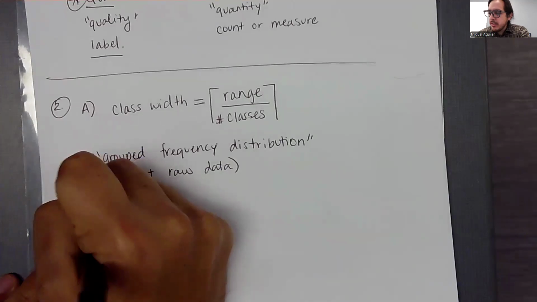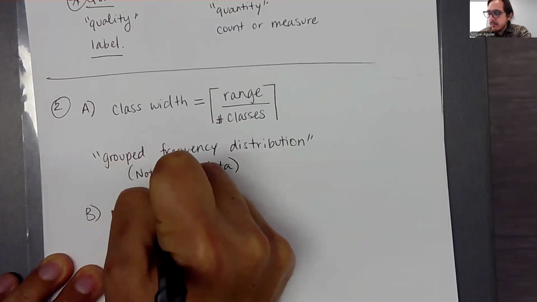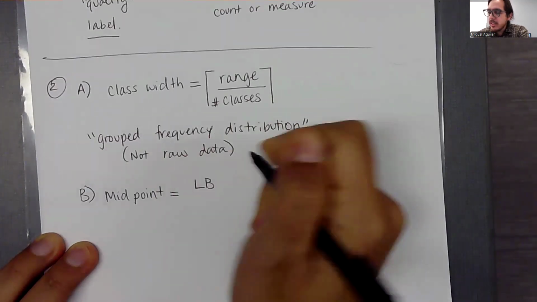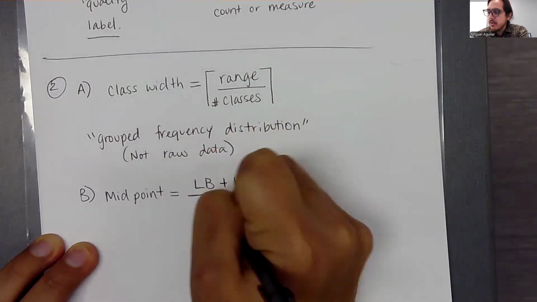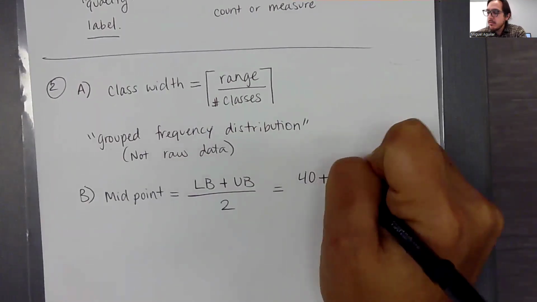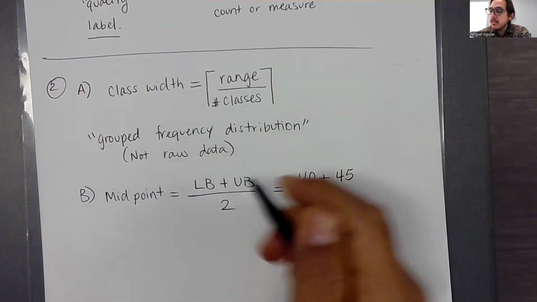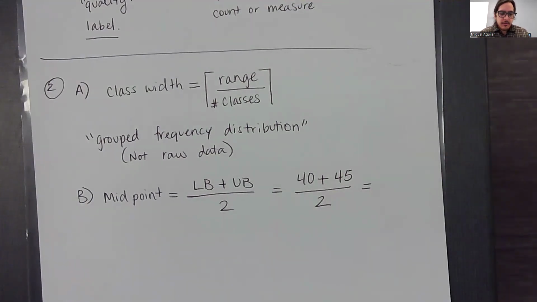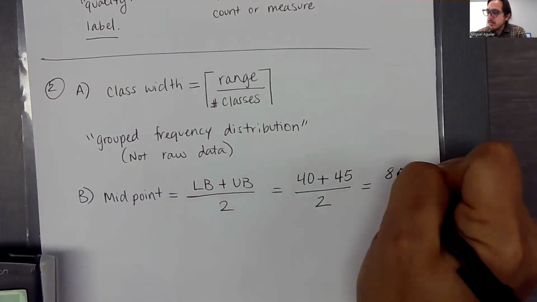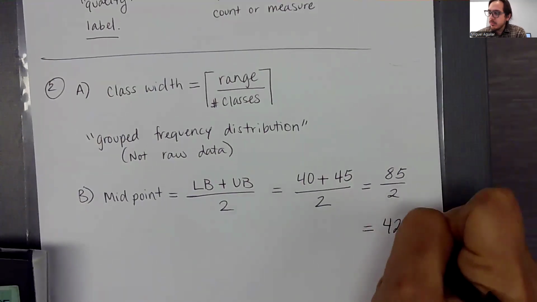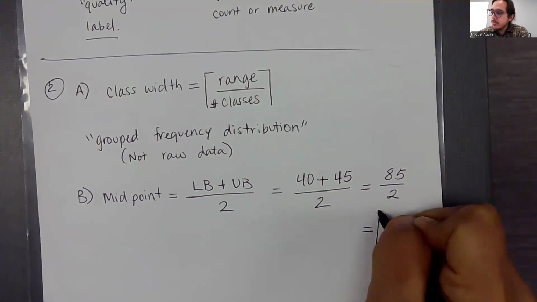So part B was the midpoint. And we can just use the formula that I gave you, the lower boundary of that class plus your upper boundary, and then divided by 2. Okay, so we said that was 40 plus 45. Remember, that is always a plus. Then divide that by 2. And if we throw that in our calculator, 40 plus 45 should come out to 85. Divide that by 2. We get 42.5. Okay, so this should be our midpoint.